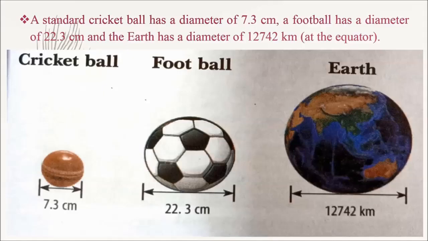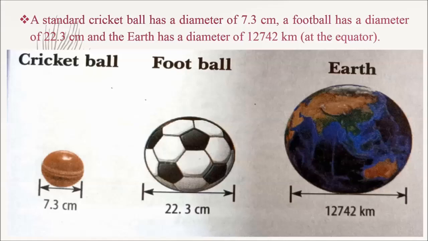So, a standard cricket ball has a diameter of 7.3 centimeter. A football has a diameter of 22.3 centimeter.